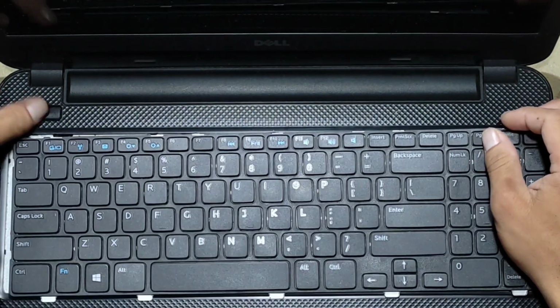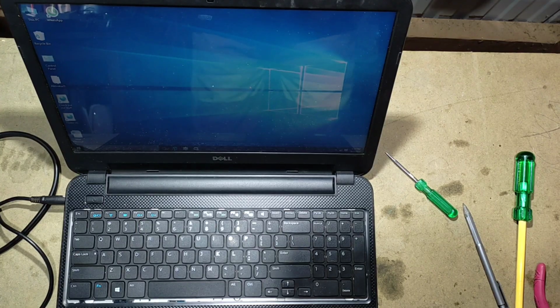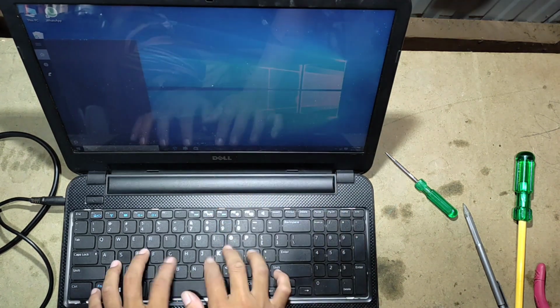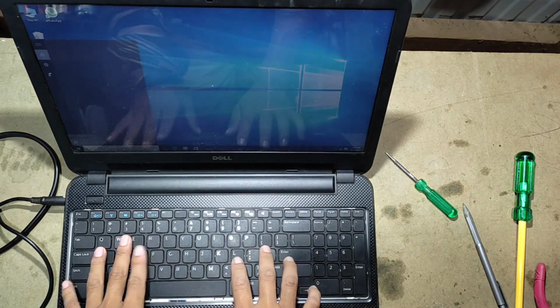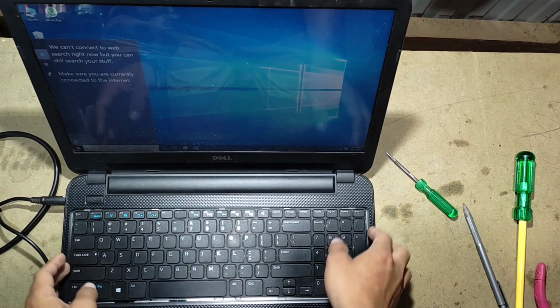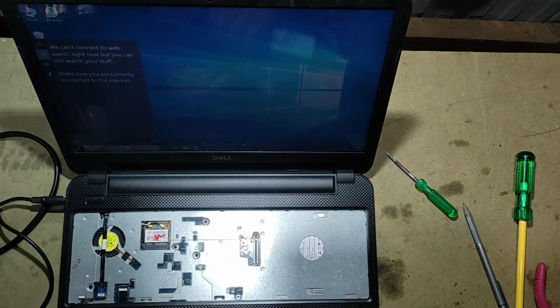Okay, turn the laptop on. Yes, laptop is back on now. Now let us see if we actually have a working keyboard. Well, we still have nothing at all, so let us replace the keyboard now without spending much time.